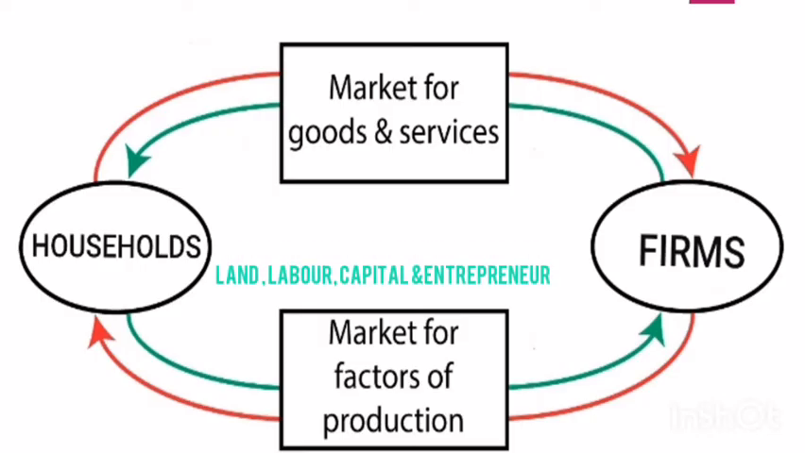Now let us look at the second half of the model. Here we can see that the households are providing land, labor, capital, and entrepreneur to the firms, that is seen in the green, and in return the firms are paying wages, rent, interest, and profit to the households. This all takes place in the factor market, where the households are providing the factors of production, and the firms in turn are paying in the form of wages, rent, profit, and interest.